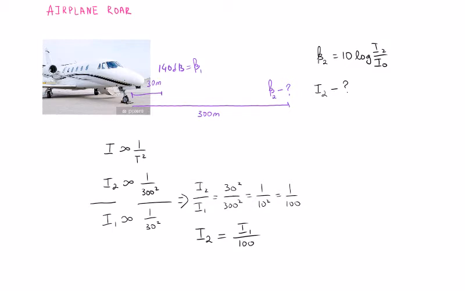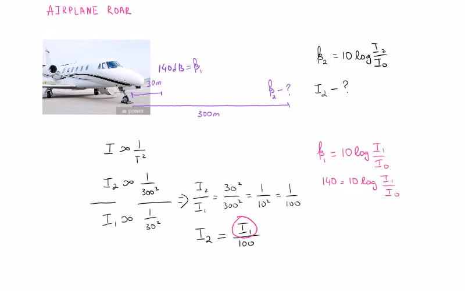That's a good thing. Now our goal is to find the intensity at 30 meters. Let's use the expression for the intensity level, because we already know beta 1 equals 10 log I1 over I0. So 140 equals 10 log I1 over I0.